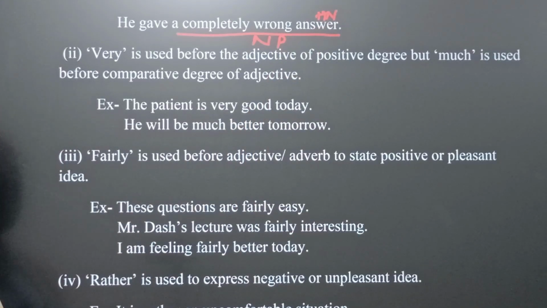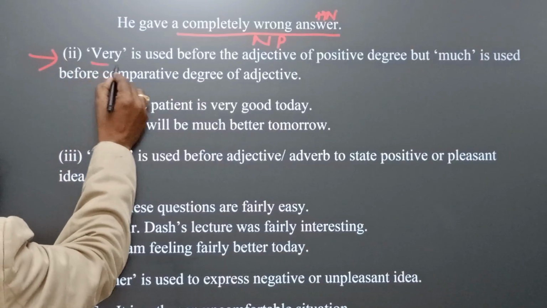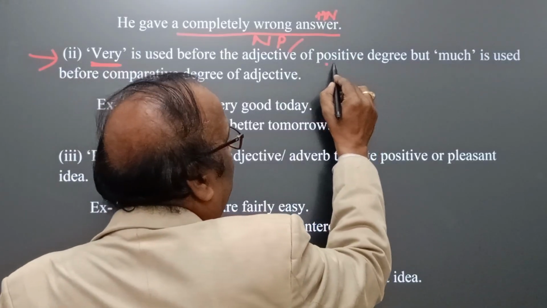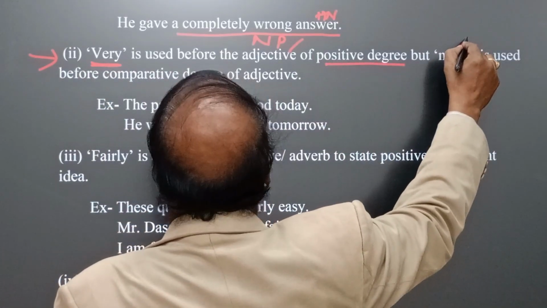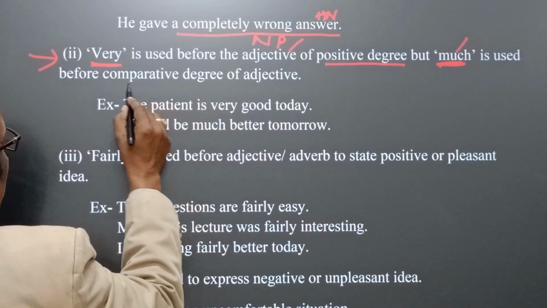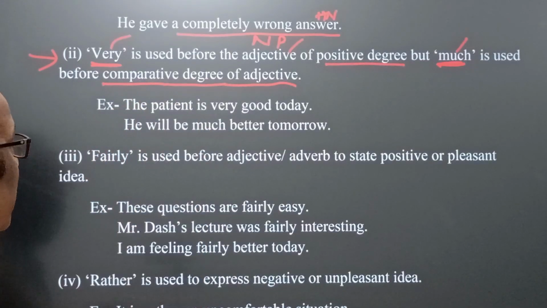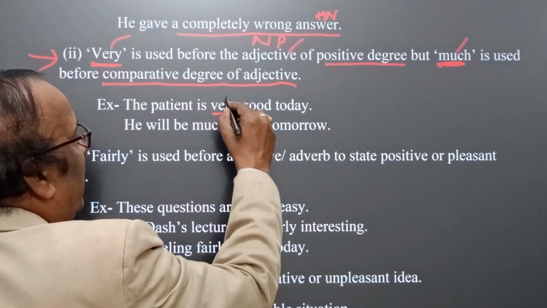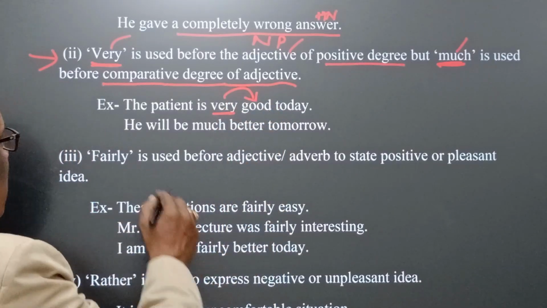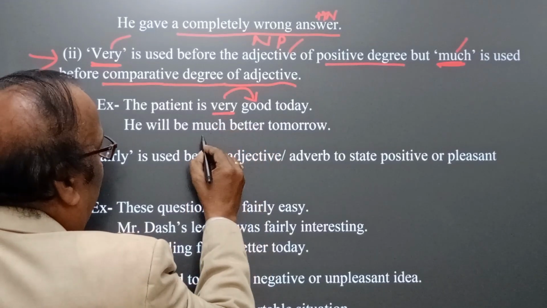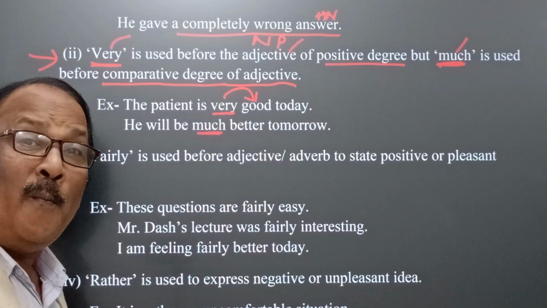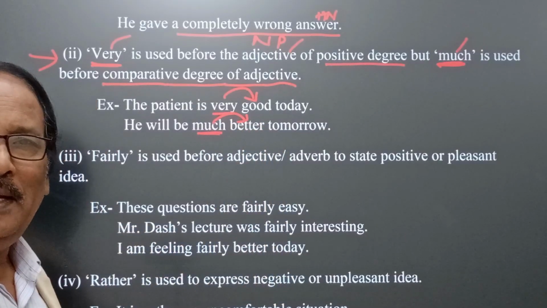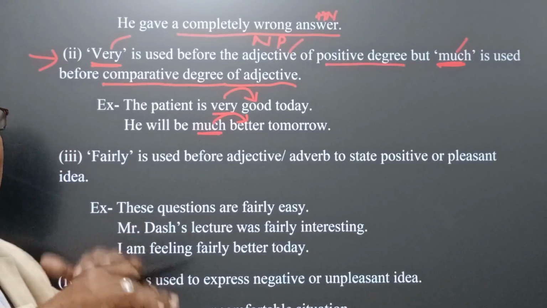Now come next, another very interesting idea, that is very. See here, very is used before an adjective of positive degree. Yes, but much is used before adjectives of comparative degree. How? See, the patient is very good today. Here, very is the intensifier qualifying good. Yes, he will be much better. Definitely, much better is the comparative degree. Here, much is used to intensify or qualify better, tomorrow, comparatively.